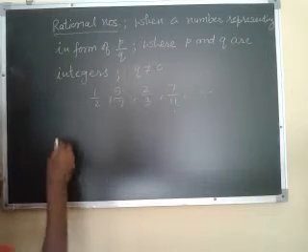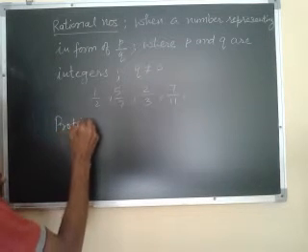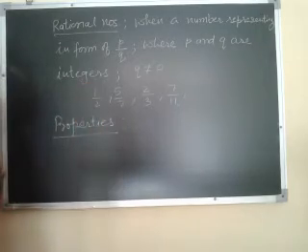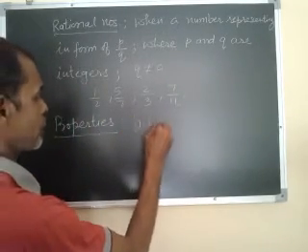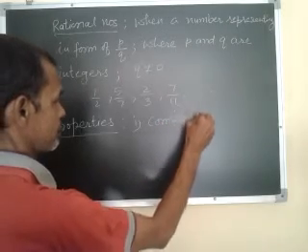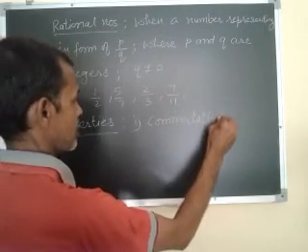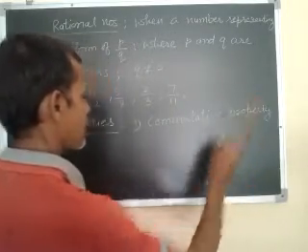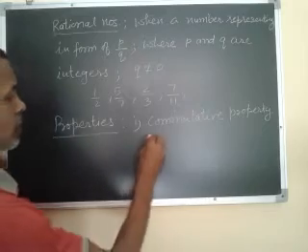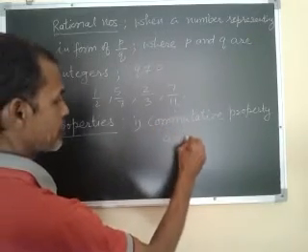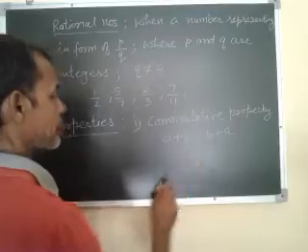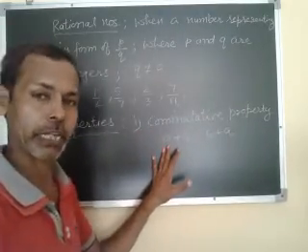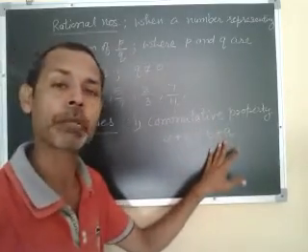Now the properties of rational numbers. Rational numbers are commutative. First is the commutative property. Commutative property means A plus B equals B plus A. It means the commutative property of addition. If two numbers are added, then A plus B is equal to B plus A.